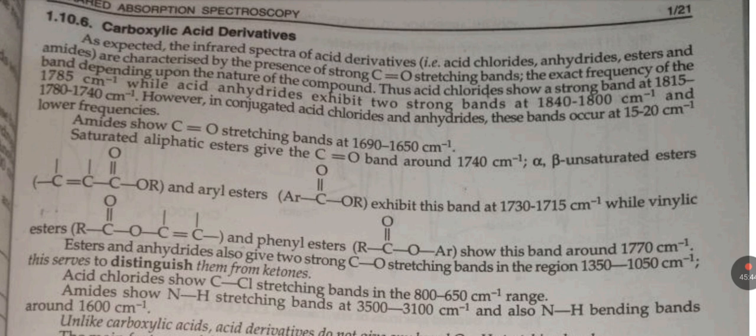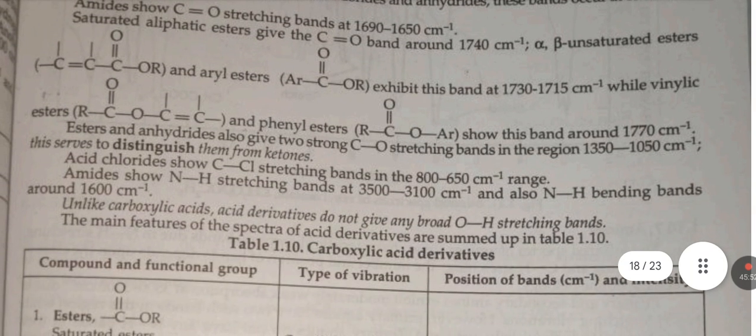Amides show carbon double bond oxygen stretching bands at 1690 to 1650 centimeter inverse. Saturated aliphatic esters give the carbon double bond oxygen band around 1740 centimeter inverse. Alpha beta unsaturated esters and aryl esters exhibit the band at 1730 to 1750 centimeter inverse, while vinyl esters and phenyl esters show the band around 1770 centimeter inverse.